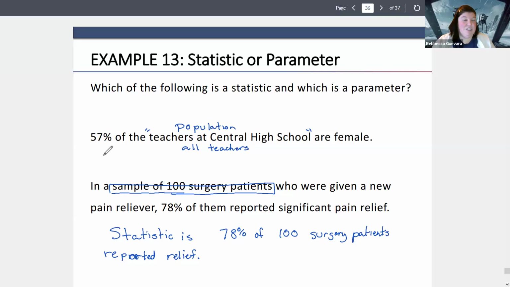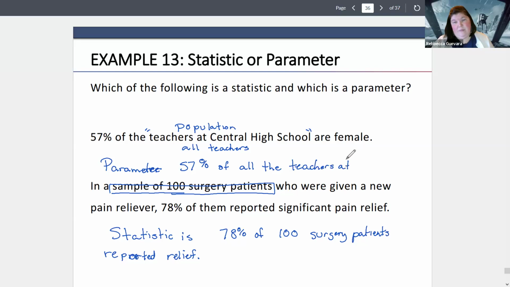And if that's a population, then that means that we have a parameter. My parameter is going to be the summarization of what we know about all these teachers. And what we know is that my parameter is 57% of all the teachers at Central High School are female.